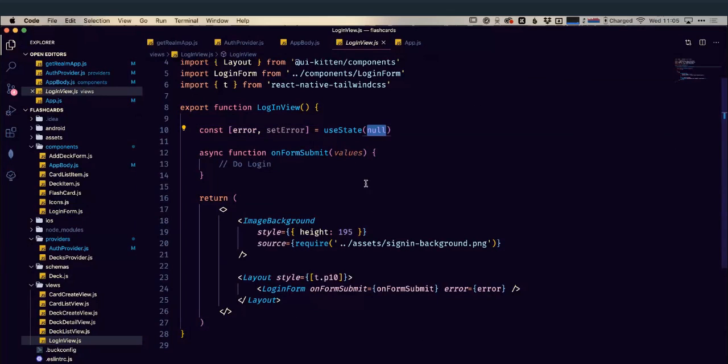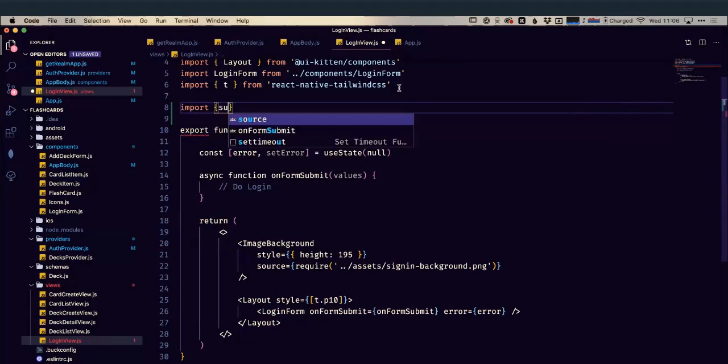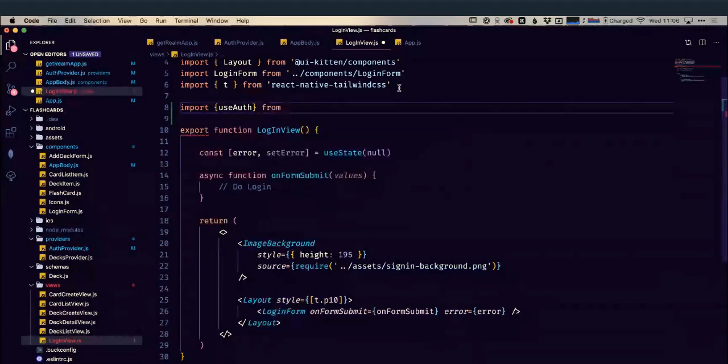And then we have our on form submit function, which is going to be called by our login form whenever somebody hits that button. So this is the thing that we wanted to modify first then to allow people to log in. So again, this is part of the authentication. So the first thing we're probably going to want to do is import our use auth. It's within that auth provider, so we don't need to worry about it not being available, and we can just get that from providers, auth provider.